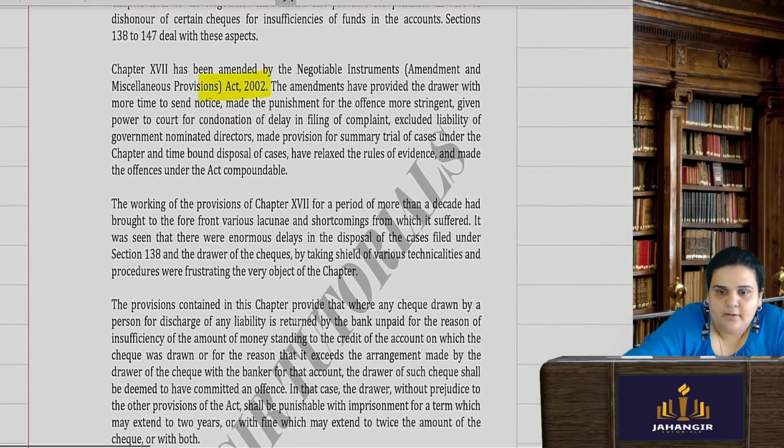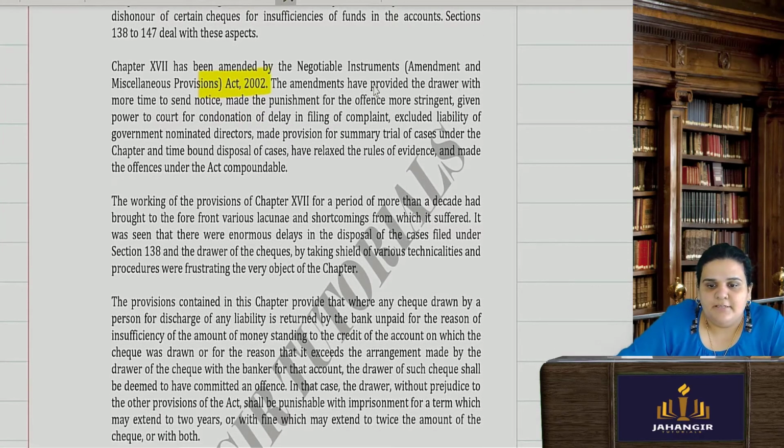The amendments have provided the drawer with more time to send notice, made the punishment for the offence more stringent, given power to the court for condonation of delay in filing the complaint, excluded the liability of government nominated directors, made provisions for summary trials, etc. So this is all what is given in the chapter.